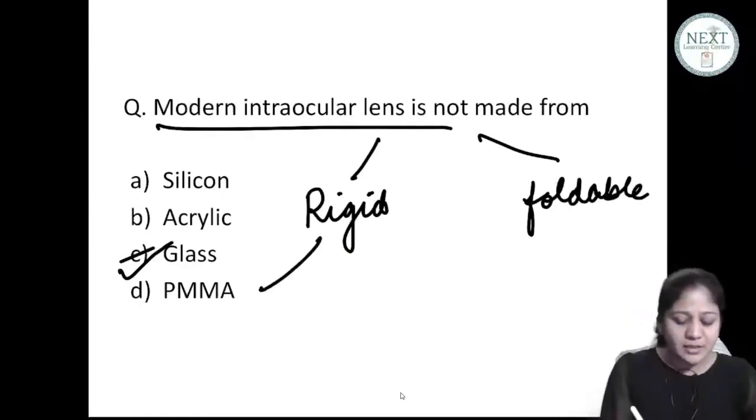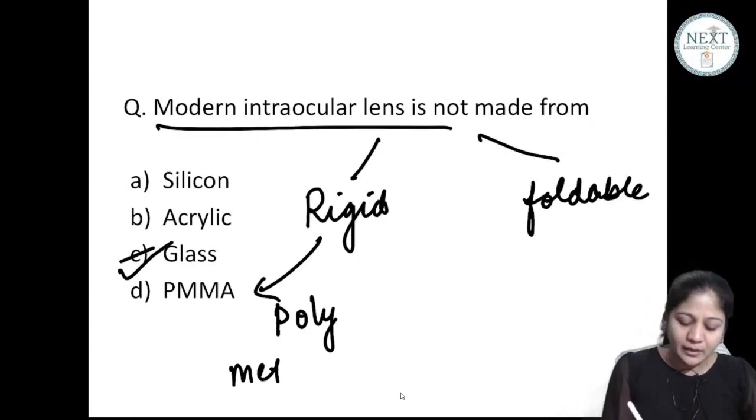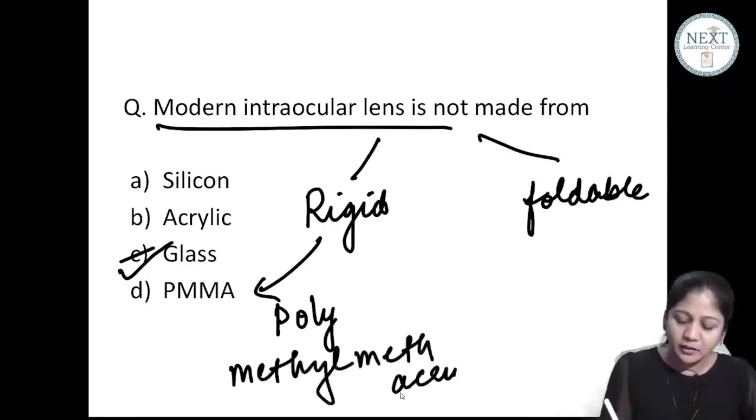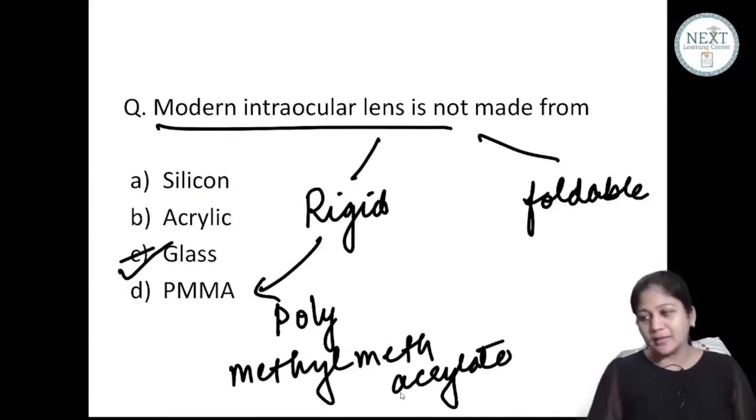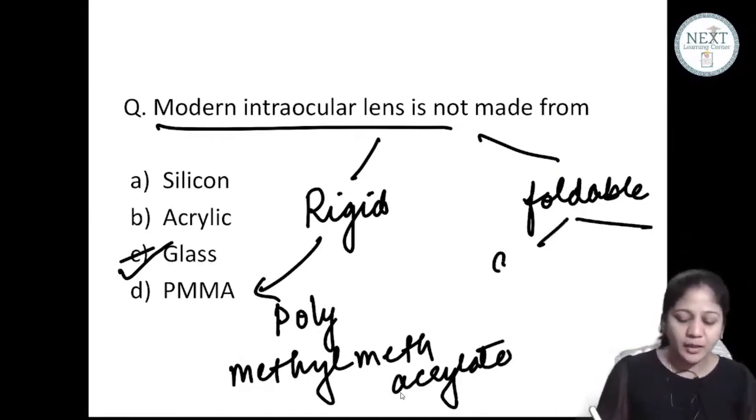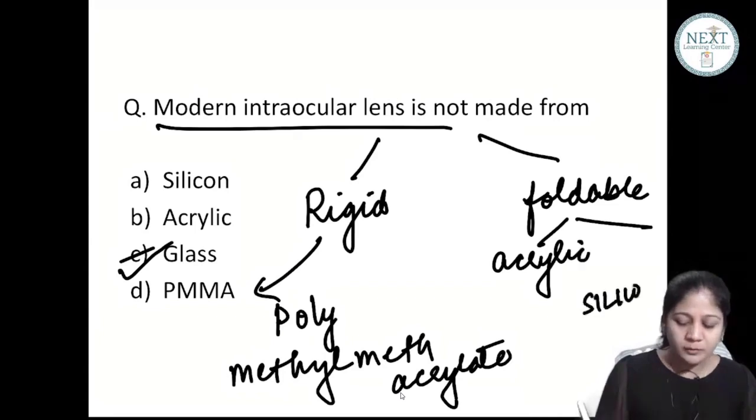Now rigid lens is made up of PMMA. What is PMMA? Polymethyl methacrylate. Okay, this is a rigid lens. Rigid lens means that which is not foldable, and foldable lenses can be of again two materials, acrylic and silicone.